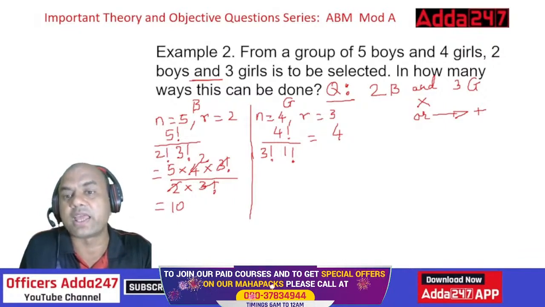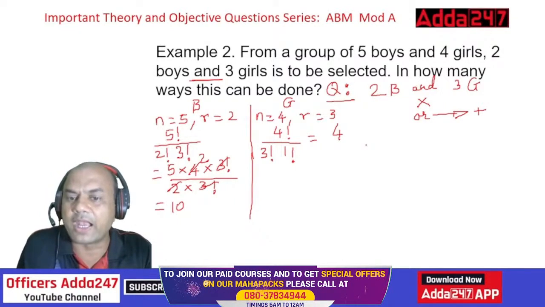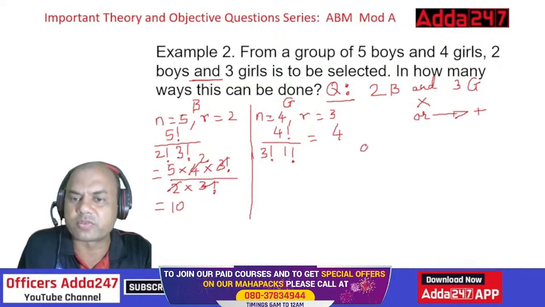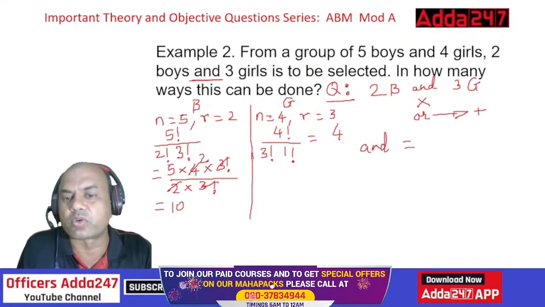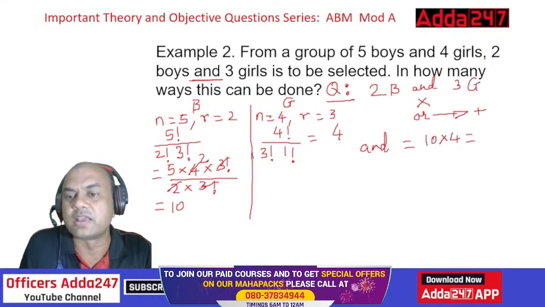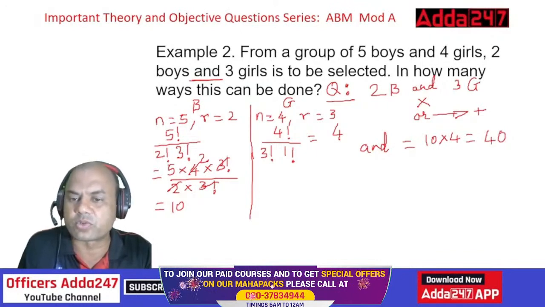But what is asked? And. When and is asked, my answer will be what? Answer equals 10 into 4. So that is 40 ways. I can select them in 40 ways. For this question, example 2, this answer is over.